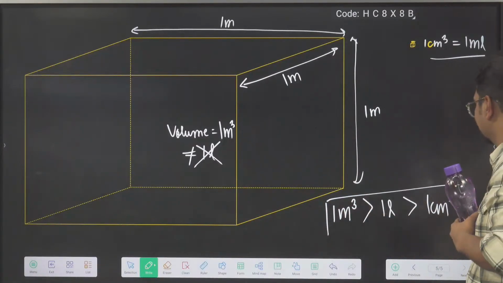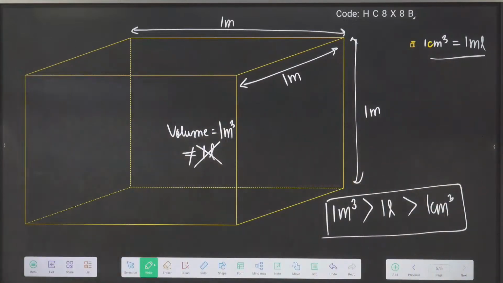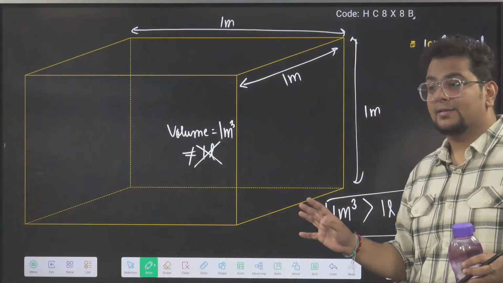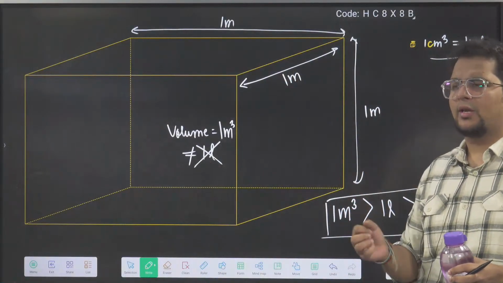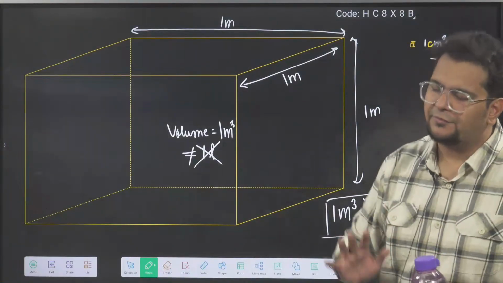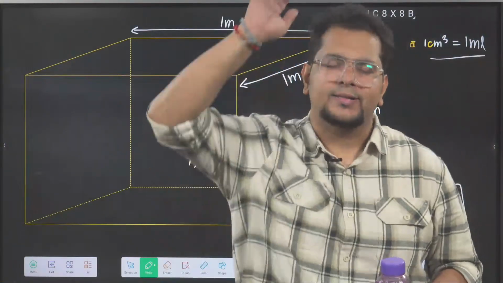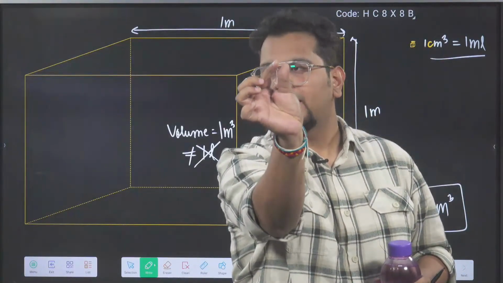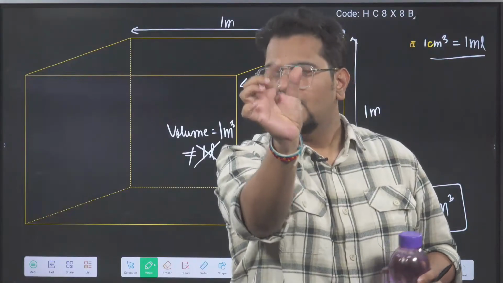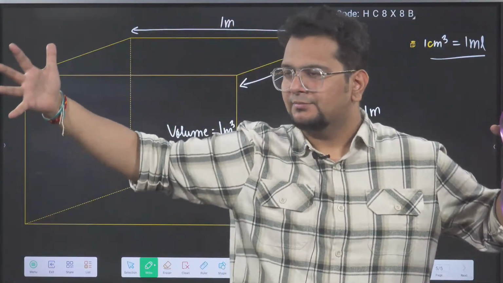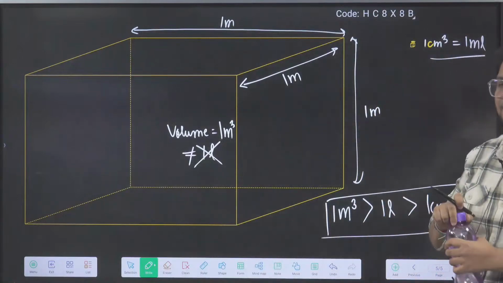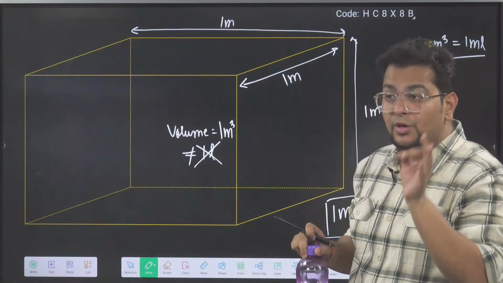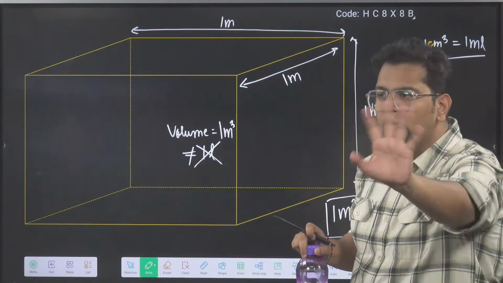Are these relations clear to you conceptually? No mugging, no random mathematics, core basic conceptual knowledge and visualization. Are you able to imagine, for the first time in your life, exactly 1 ml? A small box of 1 centimeter dimension is 1 ml volume. A big box of 1 meter dimension. Clear? In the next 10 minutes, I will make your visualization mathematics so strong that volume will never be a problem.